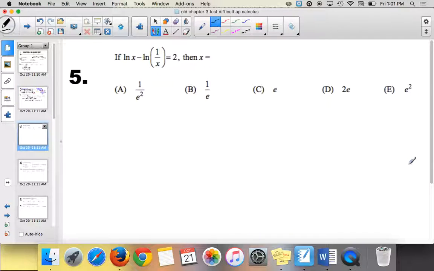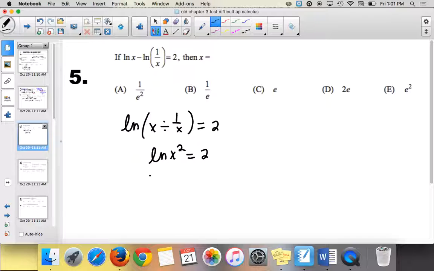All right, so this one. I have natural log of x minus natural log of 1/2. If I'm combining these, I can't raise e to both sides yet because it's not combined into one logarithm. With subtraction between them, I use division to combine them. So it's going to be natural log of x divided by 1/2, which is natural log of x times 2.